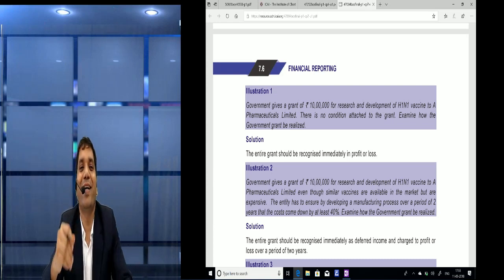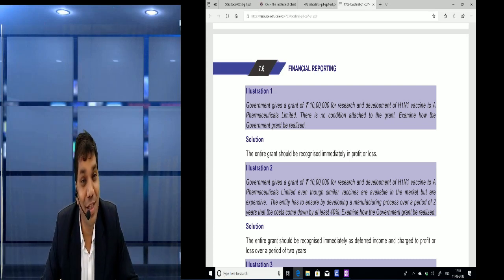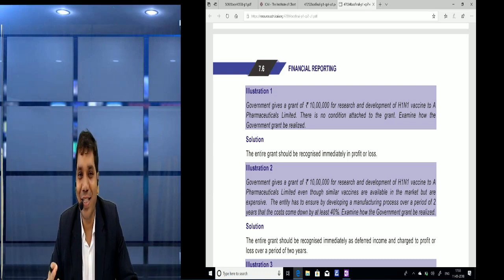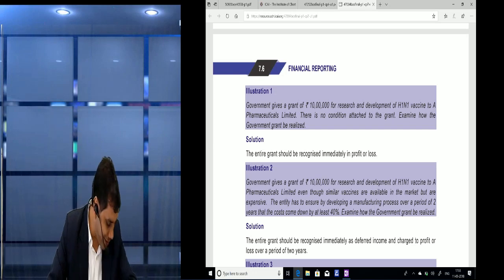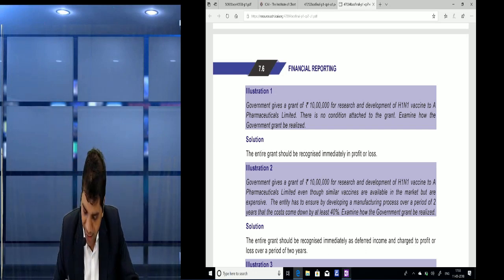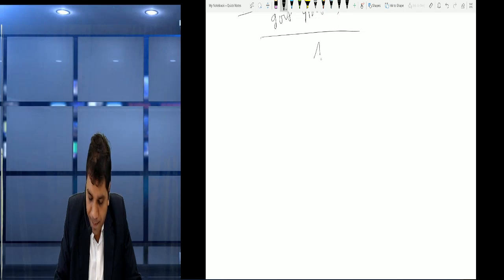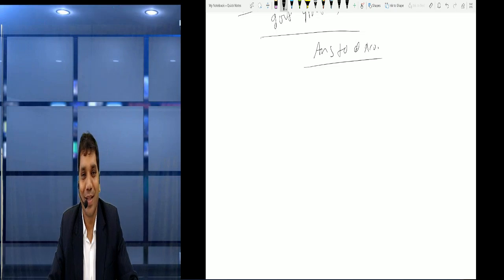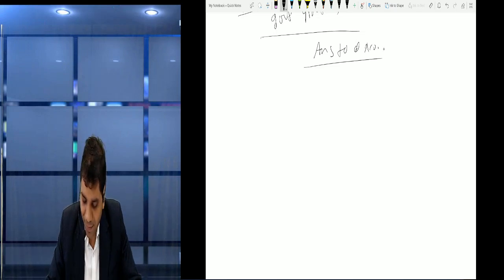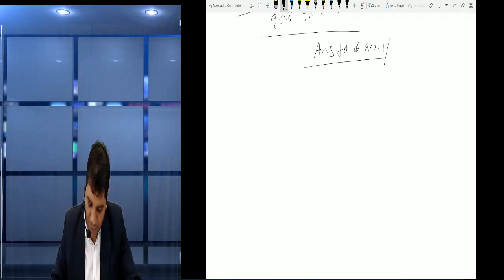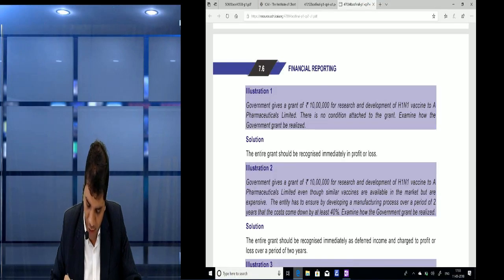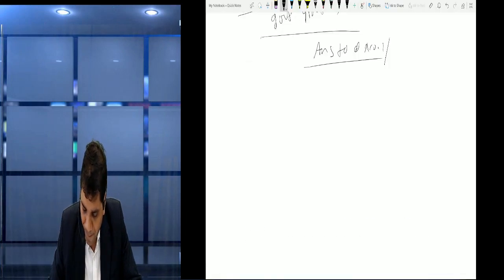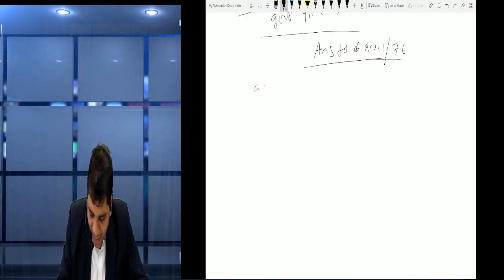In short, friends, that government grant should be recorded immediately. But friends, we cannot write the answer like this. Remember, I had mentioned to you, all 3 steps. We have to use those 3 steps in the exam because for presentation it's required. So friends, we write the answer in 3 steps. Write the answer. Answer to question number 1. And what is the page number, friends? The page number is 7.6.